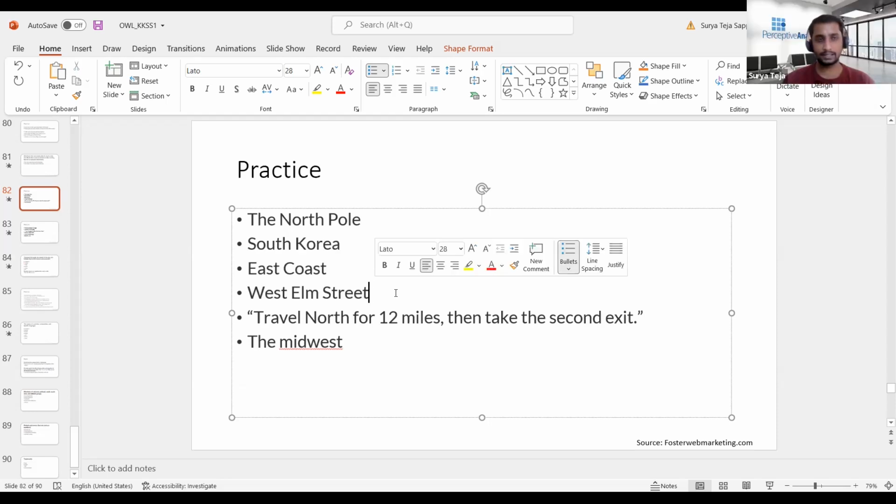West Elm Street is actually the name of a particular place. So basically it is acting as a proper noun. If we separate street and use street in a different context, then street would become a common noun, and we will not capitalize S. But in this case, West Elm Street, these three words together is a name. So W has to be capitalized, E has to be capitalized, and S also has to be capitalized. So West Elm Street would be the thing here. And we'll move to the fifth example.